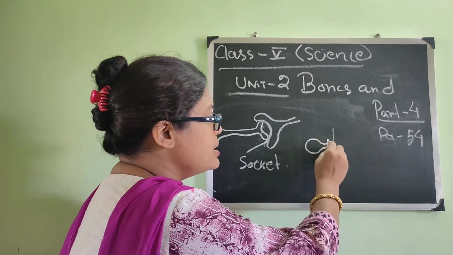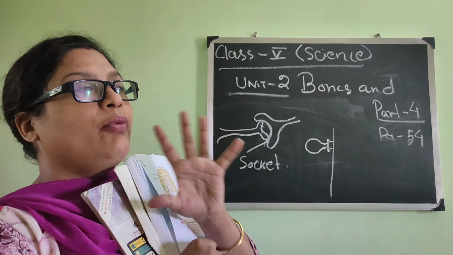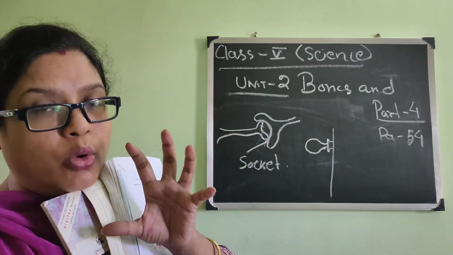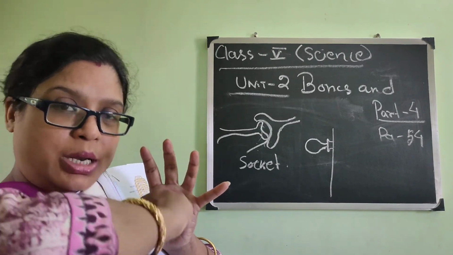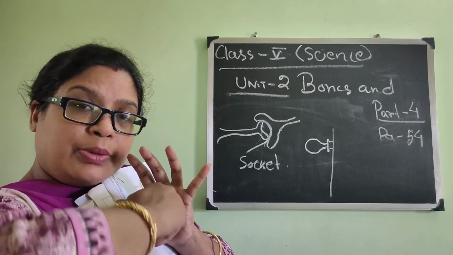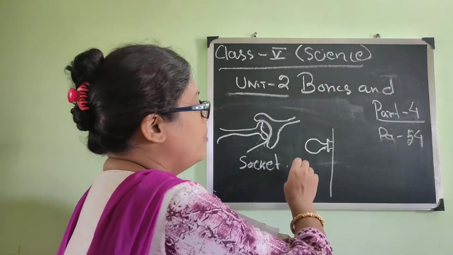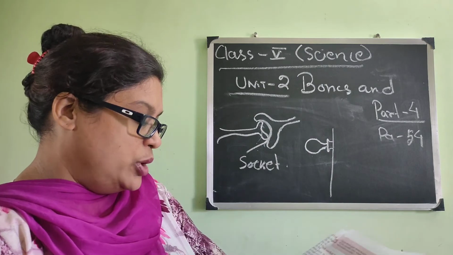Why have I given this example? Because you can understand what is happening when one bone has a hole or a gap or a socket. When another bone enters inside it, it can move in the full 360 degrees, full movement, isn't it? So that is called the ball and socket joint, which you find in the hip and the shoulder.